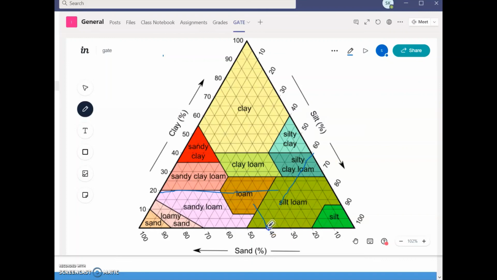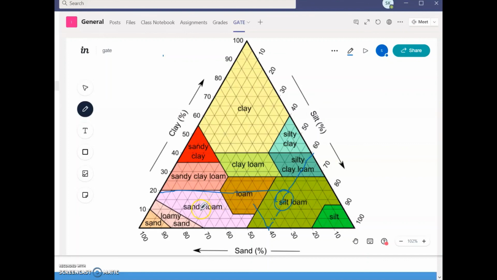We can go this side, but we can't go to the loam because another line is coming from this point. So this 20 will meet here, and this 40, from sand, also. So we get the combination over here, and this combination comes under silt loam. So we can call it a silt loam soil.